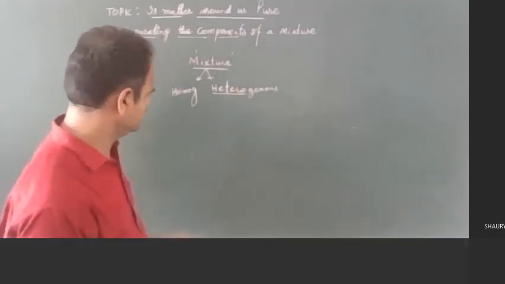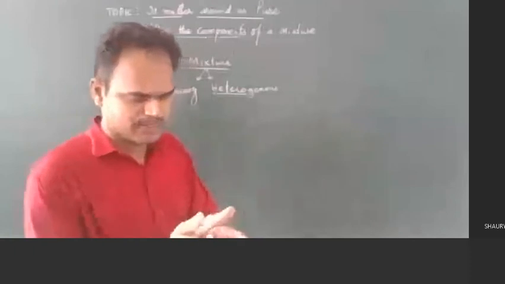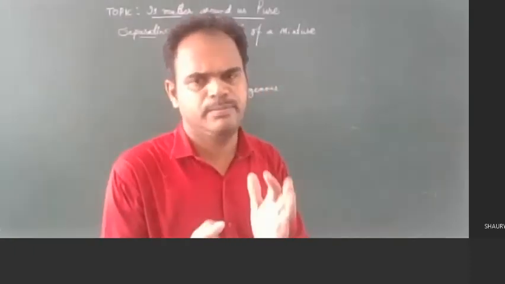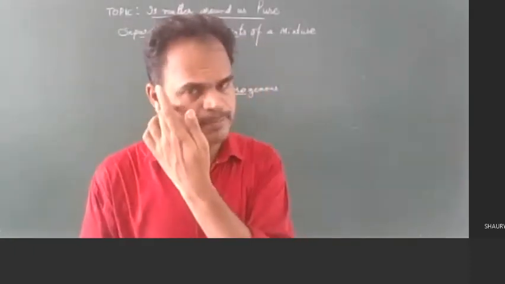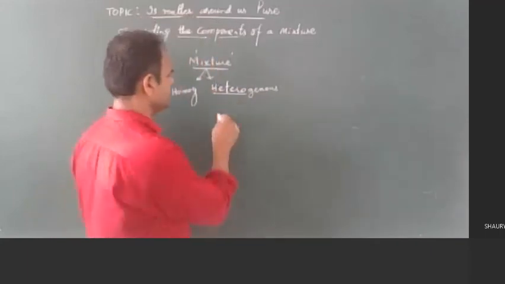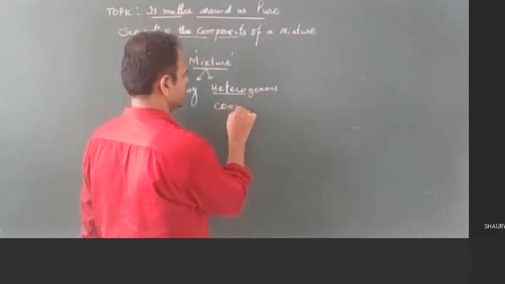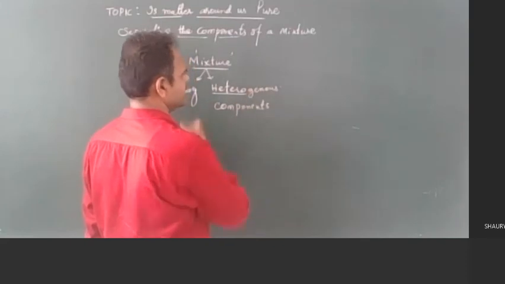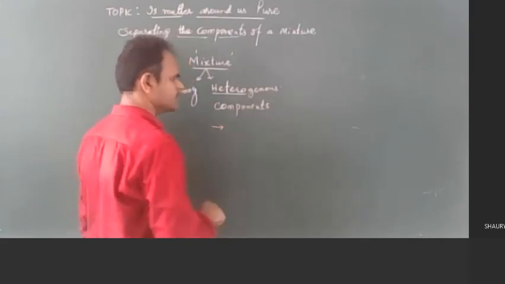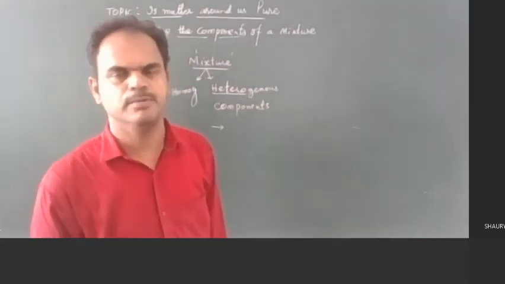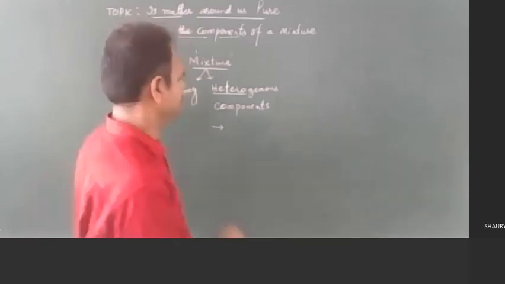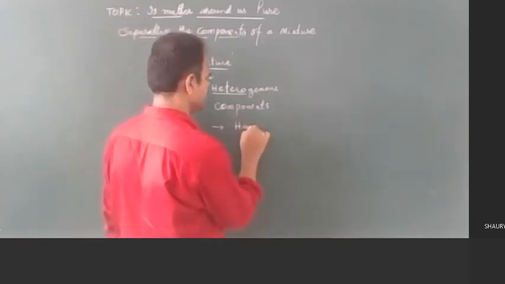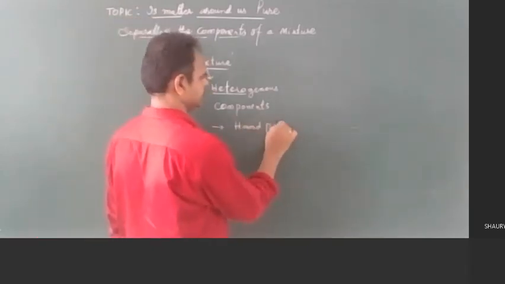And from these heterogeneous mixtures, if we want to separate the components, which method will we select? For the separation of the components present in a heterogeneous mixture, we have several methods. What are the simple methods we will use? Number one is the hand picking method.